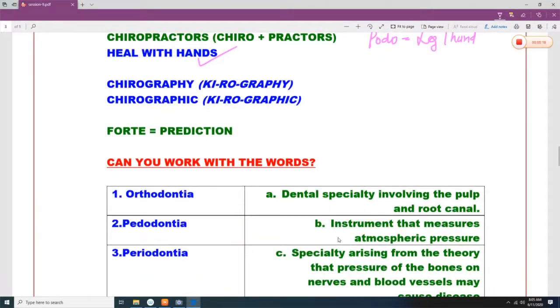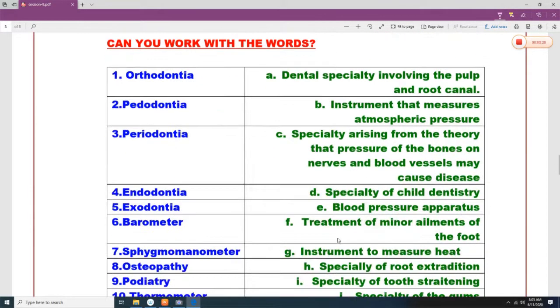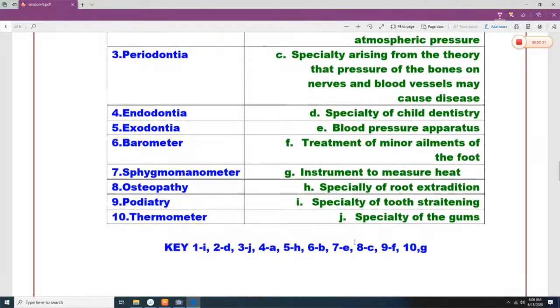Now, from these words, you have to find out the relevant word. Orthodontia. So first, understand the word. Ortho means straight, dontia means teeth. Now, you have to find out which one is connected. So this one is connected. So this is one.